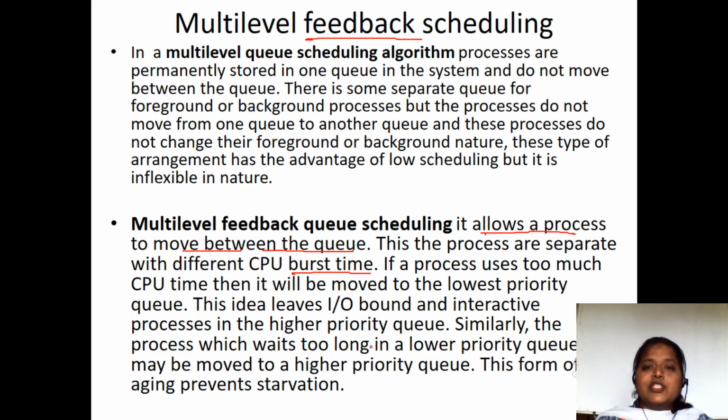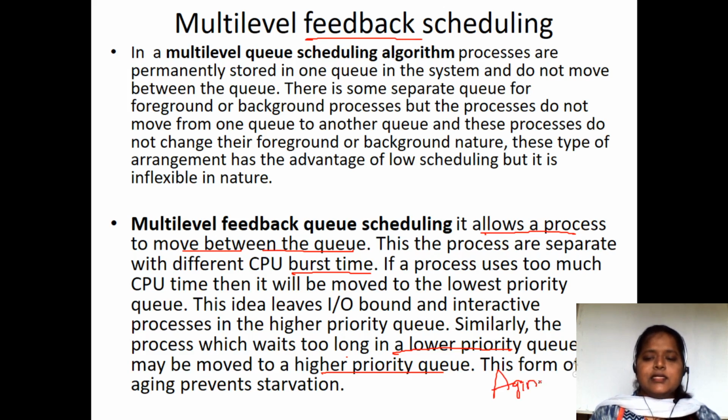Similarly, a process which waits for a long time in a lower priority queue can be moved to a higher priority queue. When a lower priority queue process is moved to a higher priority queue, we overcome the problem of starvation. How? By the concept of aging.